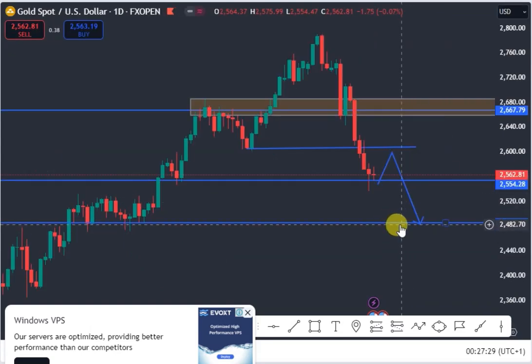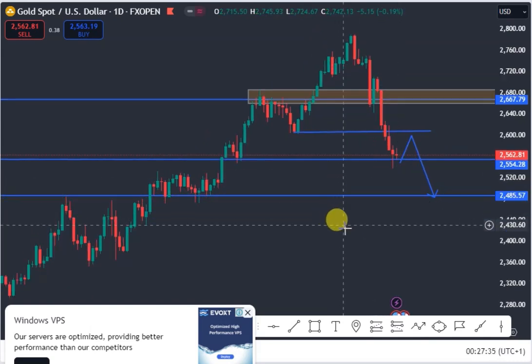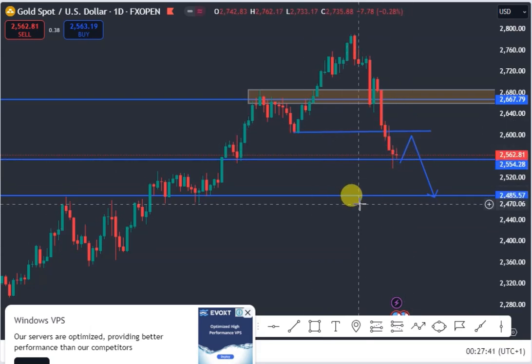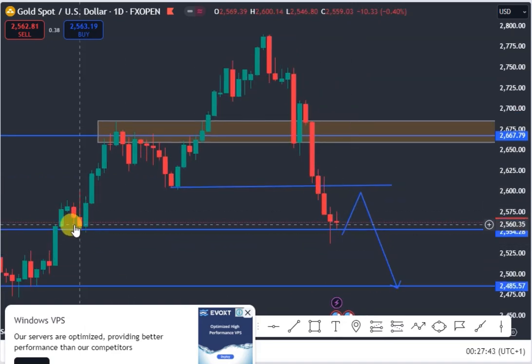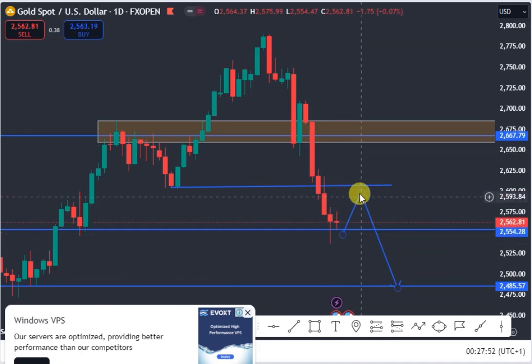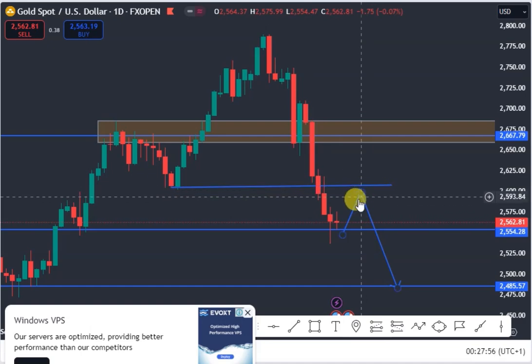Gold on my daily chart has changed its trend to a downtrend. So on my daily chart now, we're expecting price to do a retest. Gold did a false breakout. You can see that we have a false breakout from this daily support level. So long as we have this false breakout, we'll be expecting gold to do a retest of this region. Then we'll be looking for a price action setup for us to sell gold to the downside.